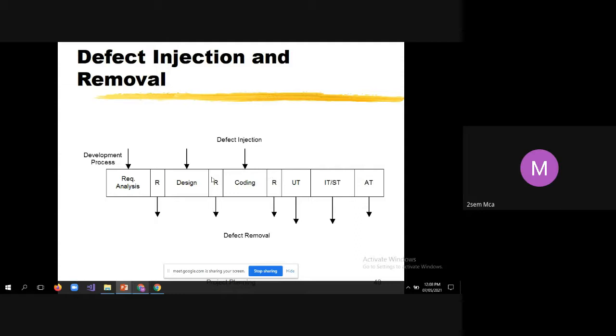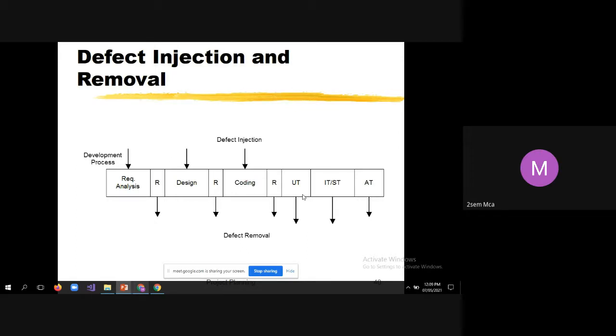Continuing after coding is unit testing. This unit testing will be performed by whom? You tell me who will perform unit testing. Developer, sir. Yes, the developer. The person who writes the code should also test that particular piece of code. That is unit testing.